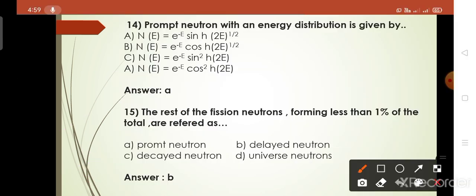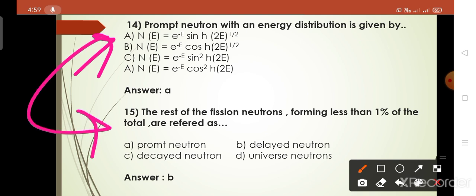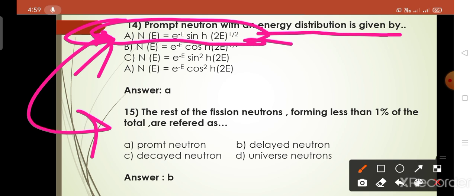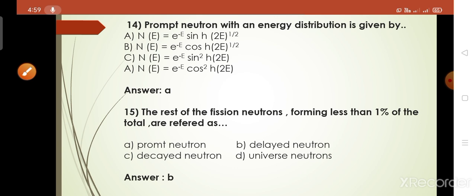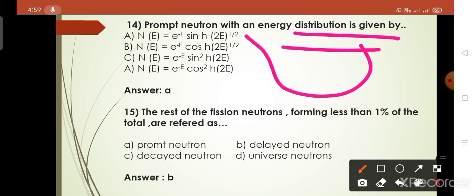Then the next question is question number 14. These are the types of neutrons: prompt neutrons and delayed neutrons. The first one is the prompt neutron, with an energy distribution given by. The answer of this question is option number 1, that is N(E) is equal to e raised to minus E sinh root 2E raised to minus 1/2. This question is very important. So option number 1 is correct, because the energy distribution given for the prompt neutron is this, option number first.